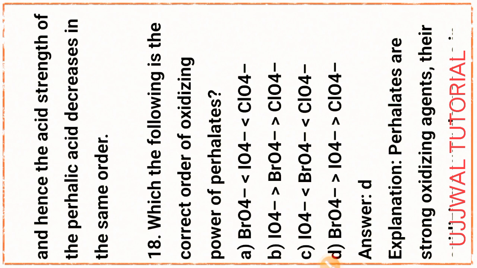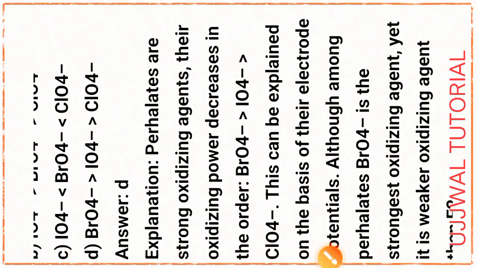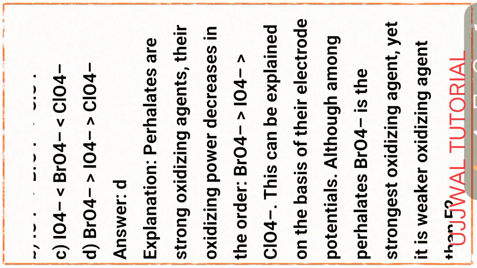That is option D, that is BrO4 minus greater than IO4 minus greater than ClO4 minus, that is the negative charge, anion form. To explain this part, perhalates are strong oxidizing agents.